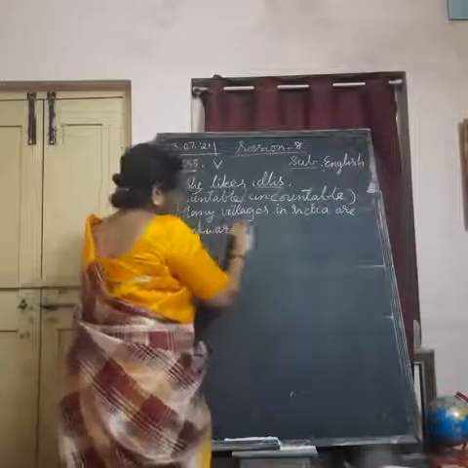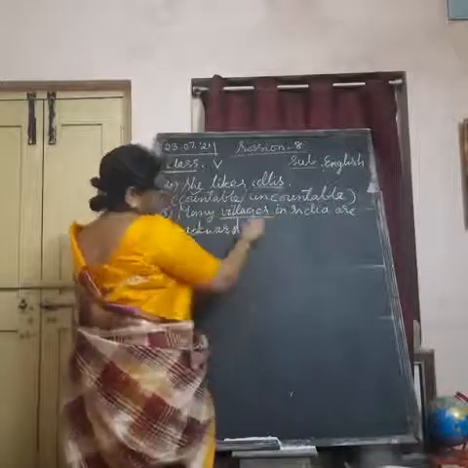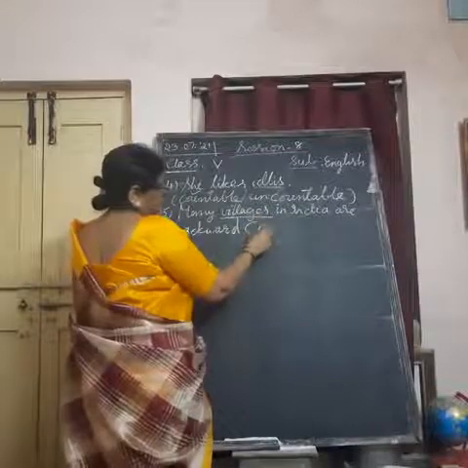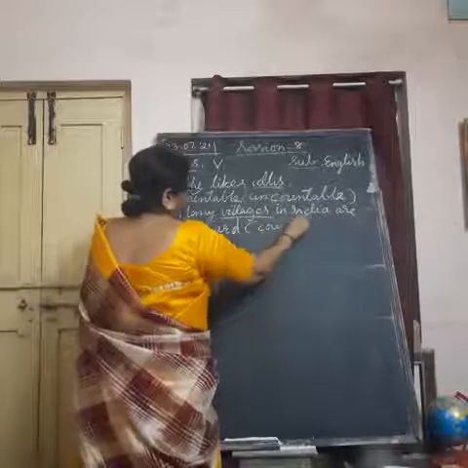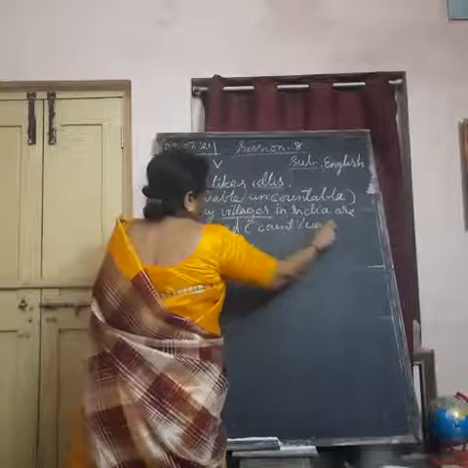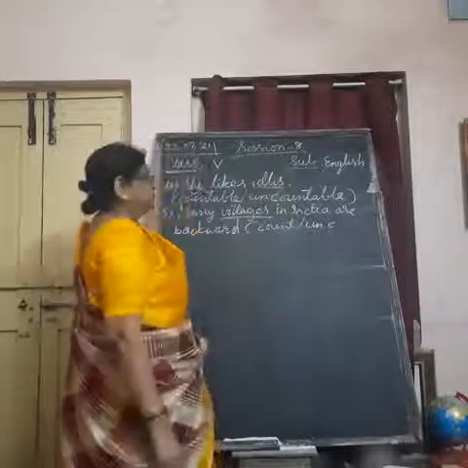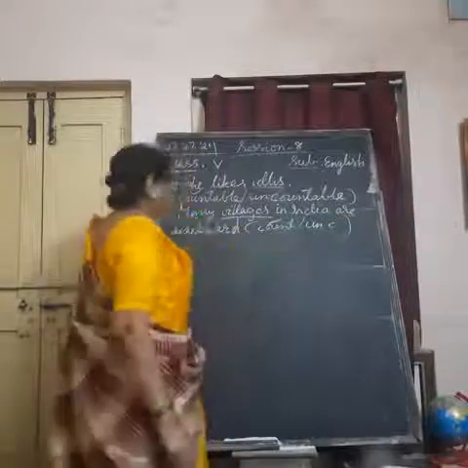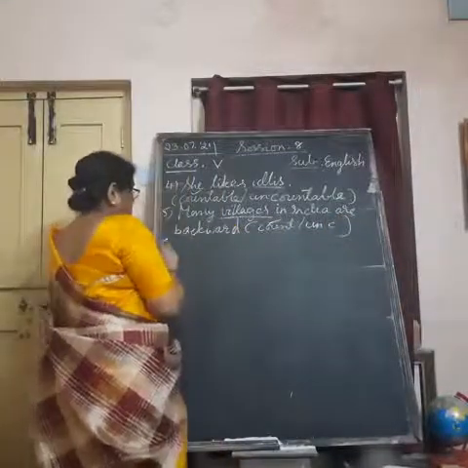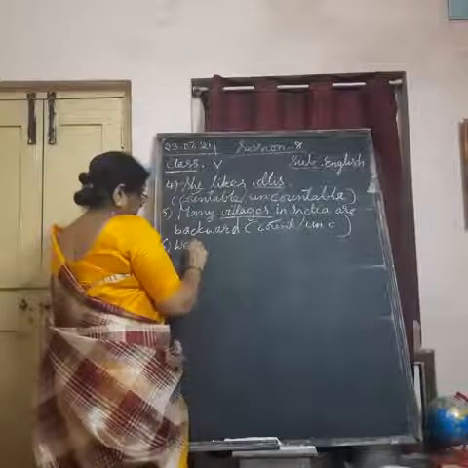They don't have any facilities. Are villages countable or uncountable? Countable. So, villages you can count in number. So, it is countable.